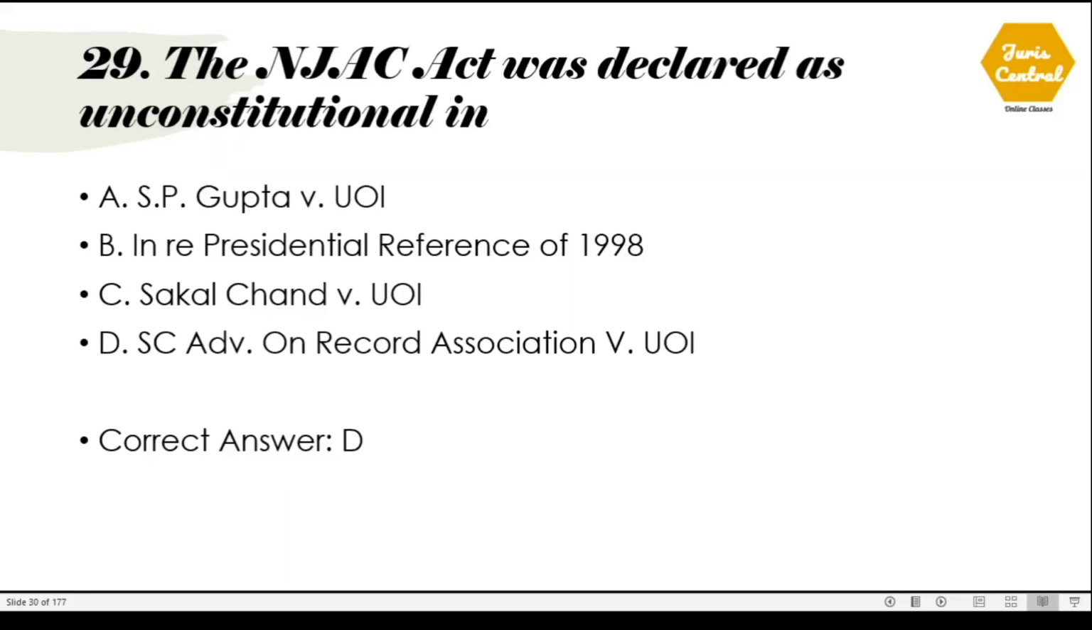Question number 29. The NJAC Act was declared as unconstitutional in. The correct option is option number D, Supreme Court Advocate on Record Association versus Union of India.